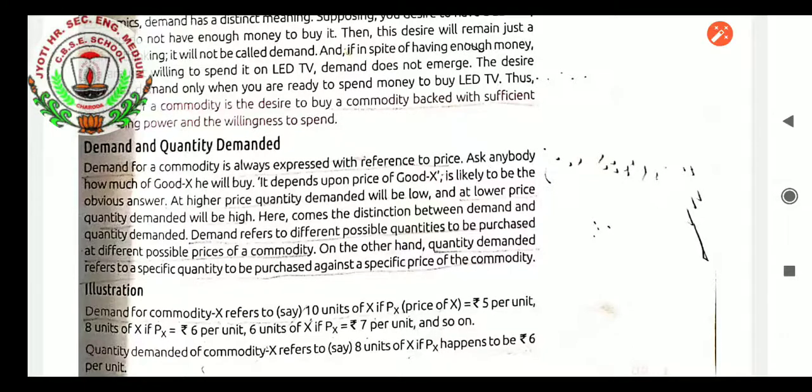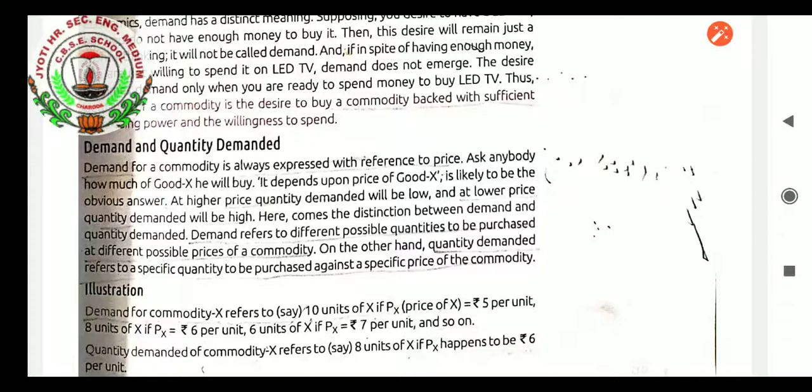See here, students, when we say demand, it is not measured how many things we are demanding. It is just that we demand an LED TV, how many we demand is not mentioned. But quantity demanded not only tells about the demand, but also how much quantity we want, like one LED TV. So demand refers to different possible quantities to be purchased at different possible prices of a commodity. On the other hand, quantity demanded refers to a specific quantity to be purchased against a specific price of the commodity.